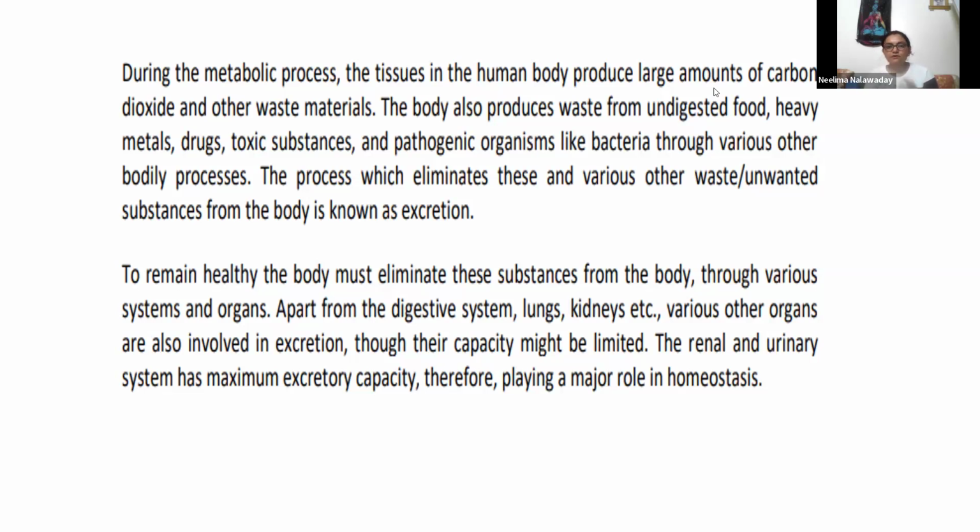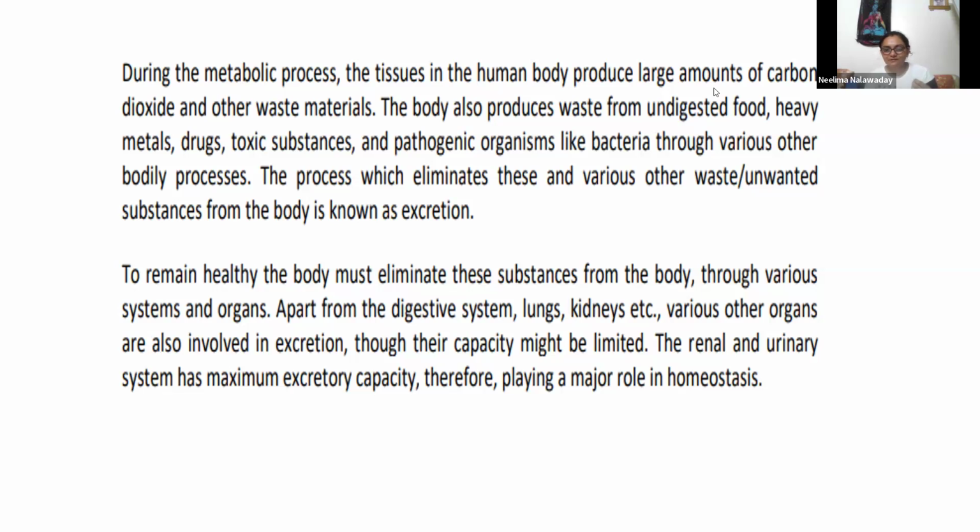In this system, urine is getting formed, and through this urine, some toxic material, waste products, our body is giving out. Now, during the metabolic process, the tissue in the human body produces large amount of carbon dioxide, waste material. That is all toxic material. And the body also produces waste from undigested food, heavy metals, drugs.